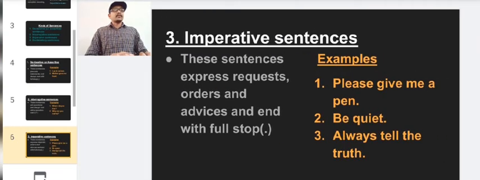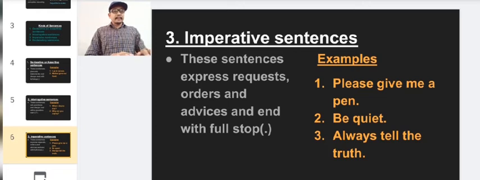The third one is imperative sentences. These sentences express requests, orders, and advice and end with a full stop. So in our daily life, we are requesting someone, we are giving orders, we are giving advice. All these types of sentences come under the category of imperative sentences.